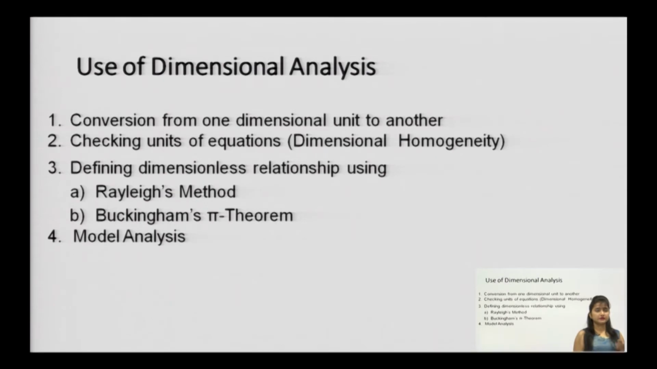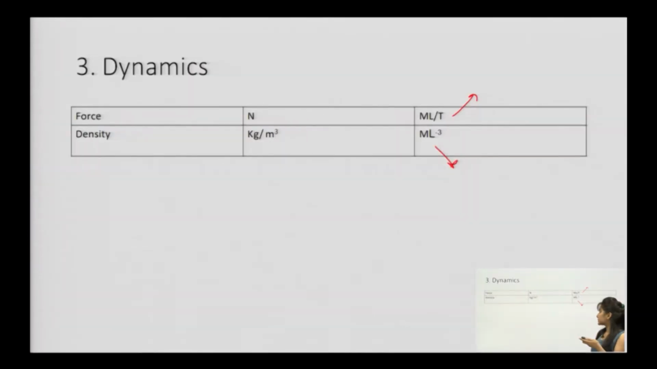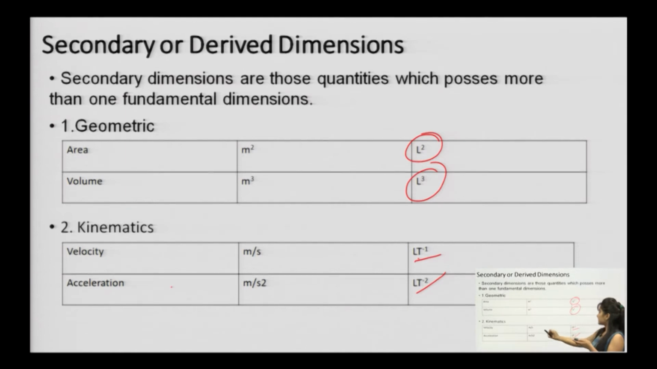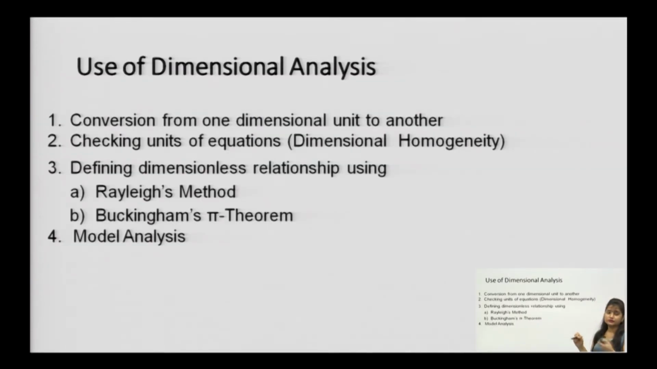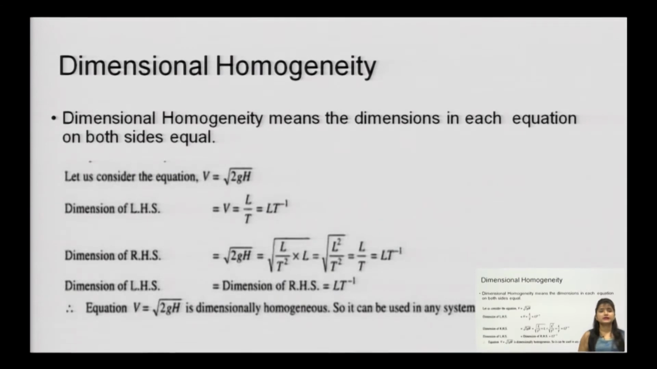Under these uses, the first one is that you need to convert from one dimension to another. Previously you saw Newton being converted to MLT minus 2, and meters per second converted into LT minus 1. Second, if you are checking whether the equation is homogeneous or not, let us come into the picture. What is a dimensionally homogeneous equation?